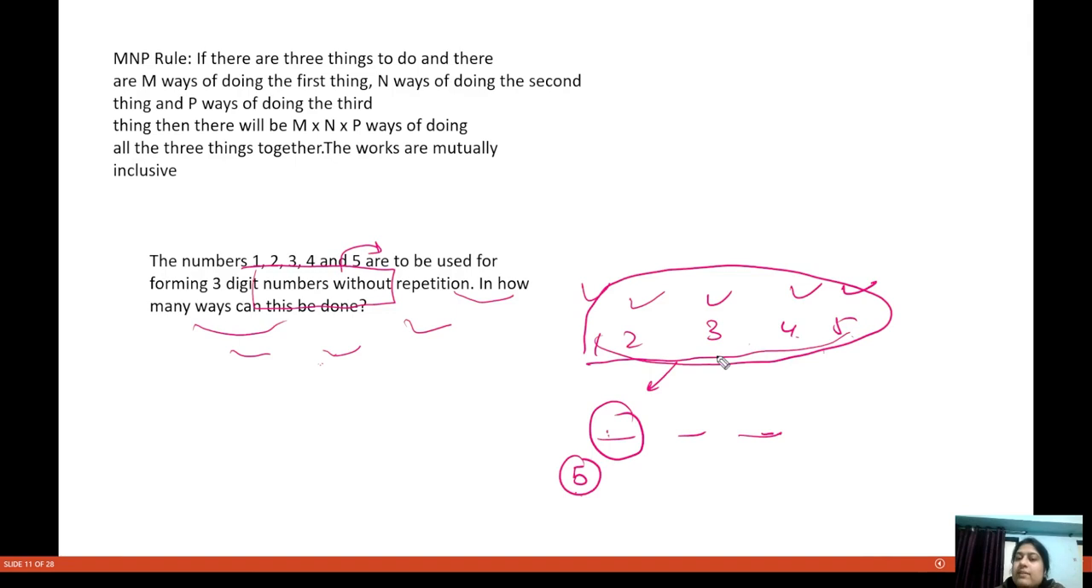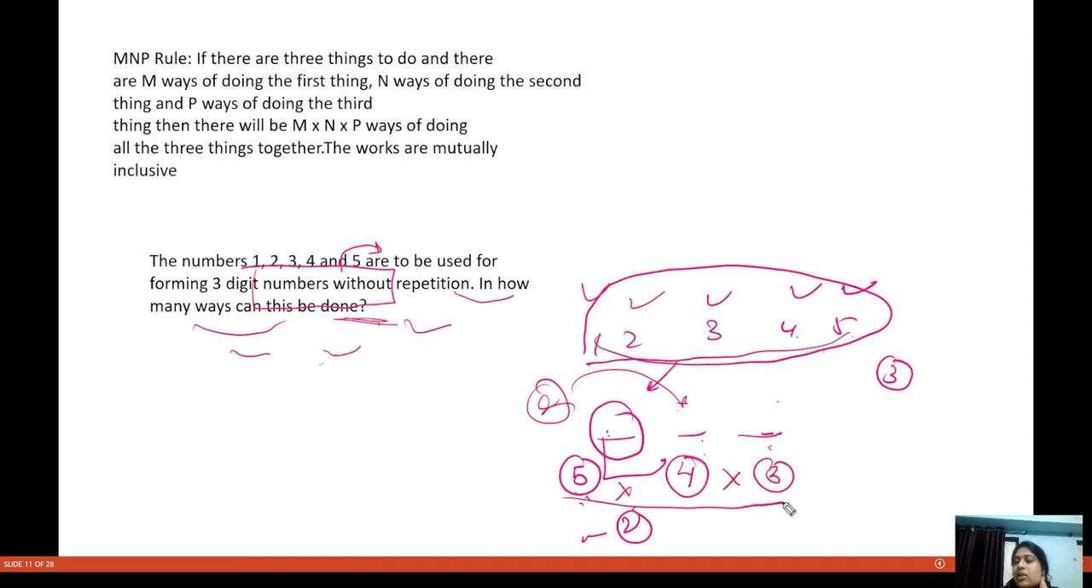Now whatever digit I have chosen here, I can't use that digit again, because it says without repetition. So I can do this in four ways, because four digits are left. Any four digits, I don't know which one, but whichever digit is used here, I can't use that digit here. Now I have used two digits, and I can't repeat those two. How many digits am I left with? Only three, so I can do this in three ways. So I can do this in how many ways? 5 into 4 into 3, that means 20 into 3. So that means how many ways?